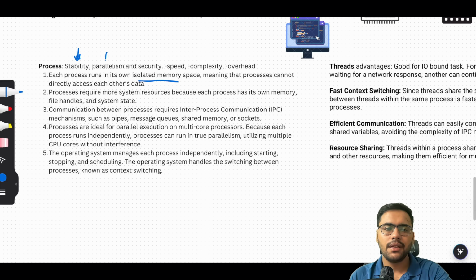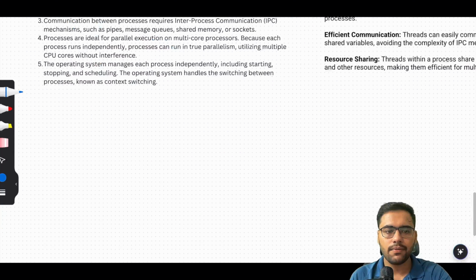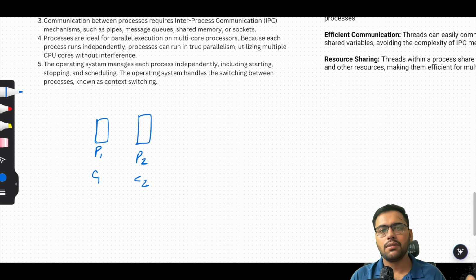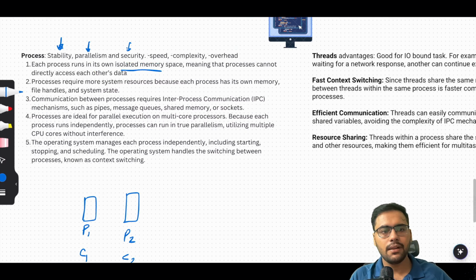Parallelism. Why parallelism? Because one process may be running on one core, like P1 is running on one core of the CPU, let's say C1, and your process 2, P2, is running on another core of the CPU. So these two processes can run simultaneously if they are running on a multi-core CPU. Hence parallelism is provided. Security, again, because they are more stable, they give more security.